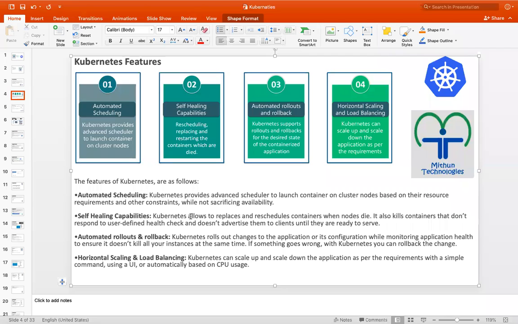And also we can roll out and roll back application deployments with a very simple command. You can roll back to the previous state of your application, or you can deploy the latest images. And more importantly, Kubernetes supports scaling, manual scaling and also dynamic scaling.